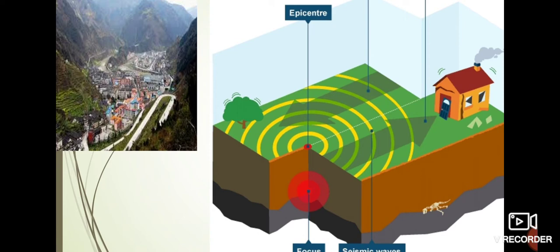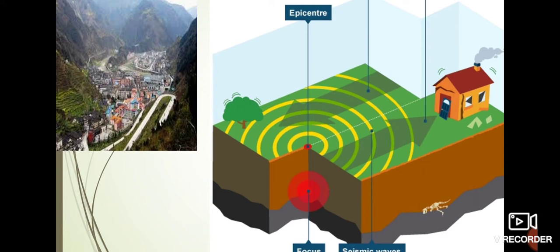And next is L waves. L waves are also known as long waves. These are also known as surface waves, and surface waves are the most destructive waves. They cause a lot of destruction, havoc and damage, and they travel along the surface of the earth and are slower than any other waves. With the help of these waves, our scientists are able to find out the intensity and the magnitude of the earthquake.